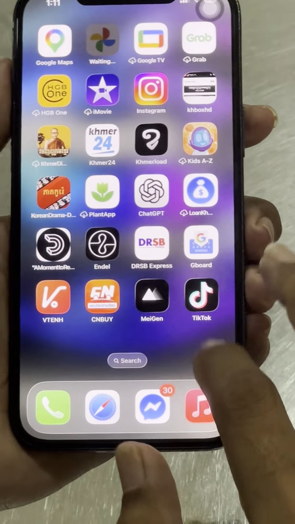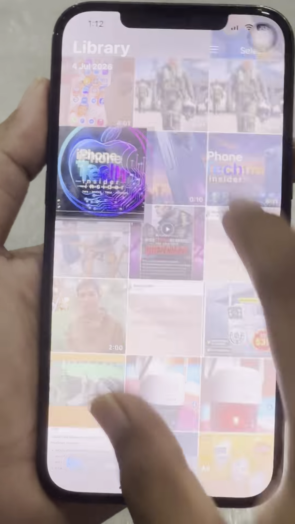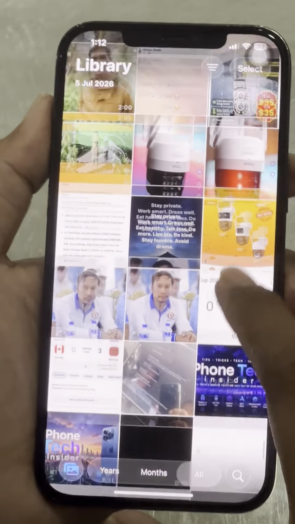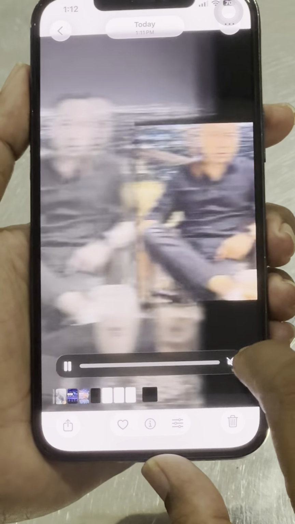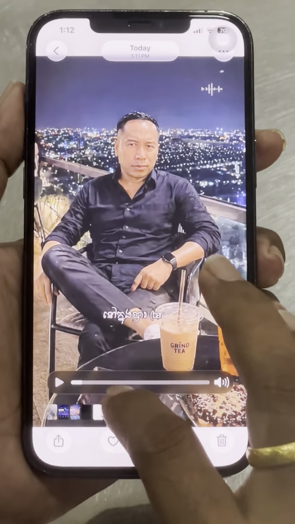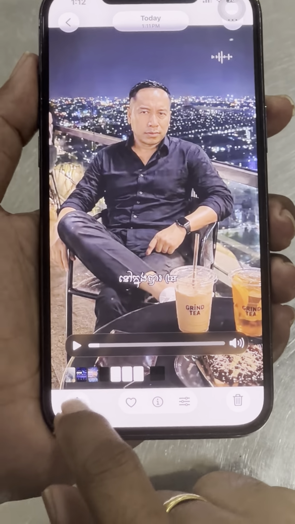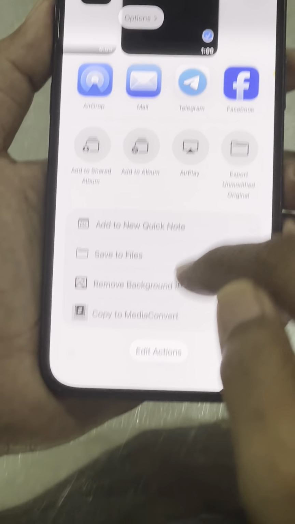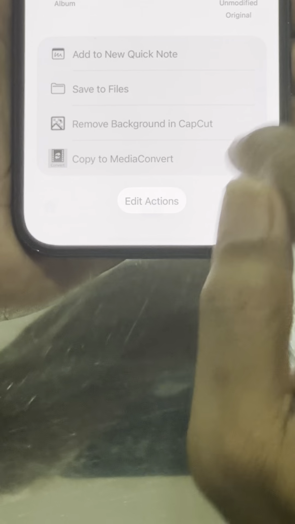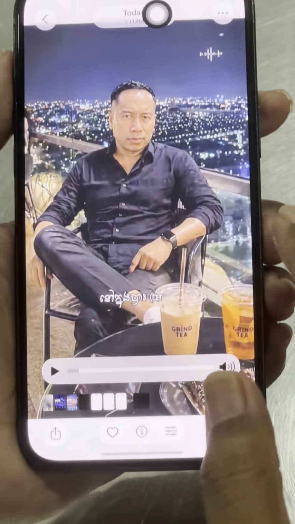Let's go to see in the photos. Where is the song here? You see? And how to make it is here. From here we just click share sheet and we try to use the menu here to convert the ringtone, and I'll show you how.